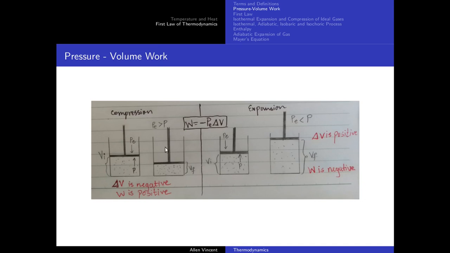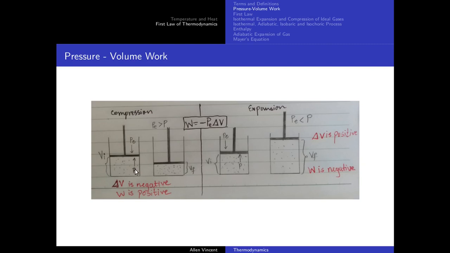So when the piston gets pushed downwards, the volume decreases. If the volume is decreased, that means V final minus V initial is going to give me a negative value. If I insert that negative value here, negative minus negative becomes positive, so work becomes positive. Let's just hold our thoughts there for compression. Such a process is what we call compression, where the external pressure is greater than the pressure of the gas, which we are going to call the internal pressure for now.